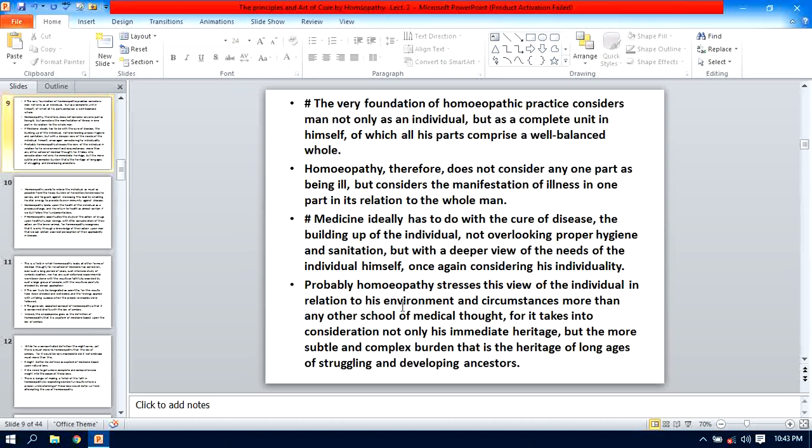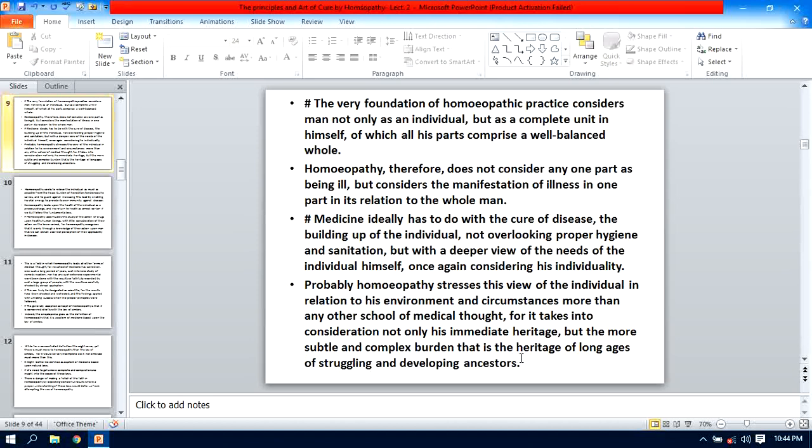You have to find out the cause of the disease in the environment, not only in the environment but in relation with his circumstances. Does any other school emphasize that particular type of case taking? For it takes into consideration not only his immediate heritage but the most subtle and complex burden, that is, the heritage of long ages and struggling and developing ancestors.